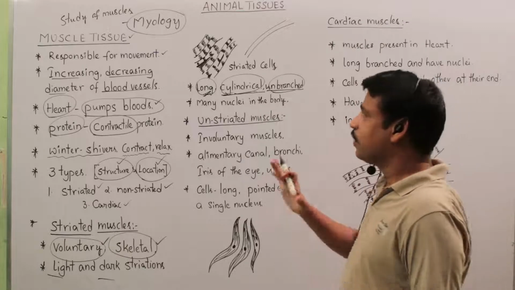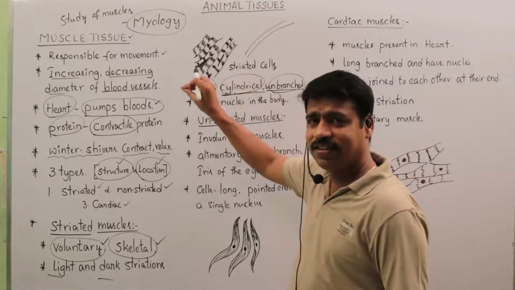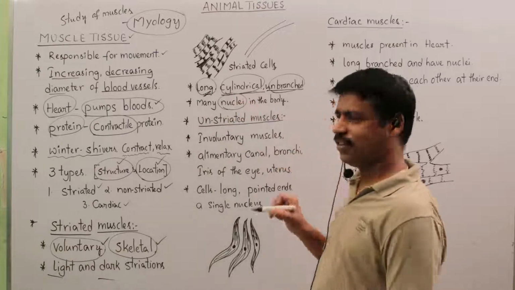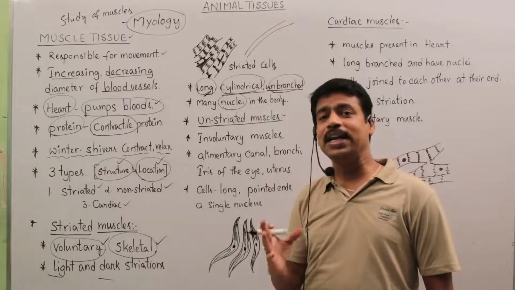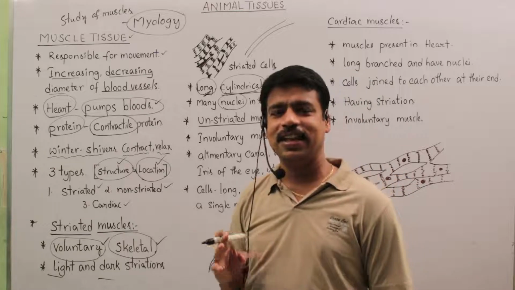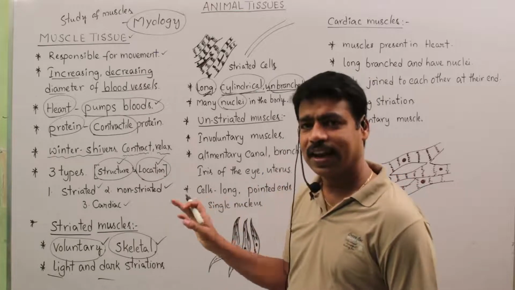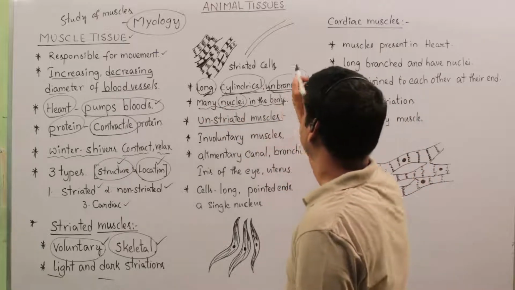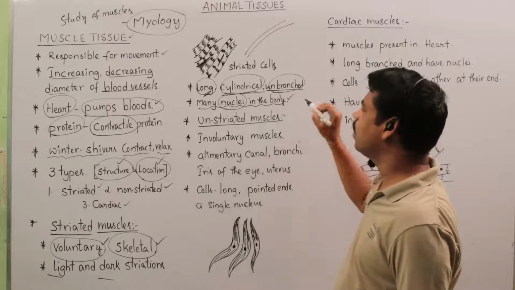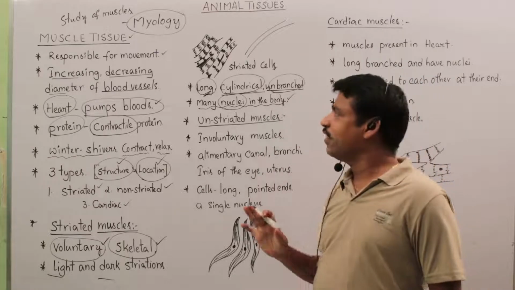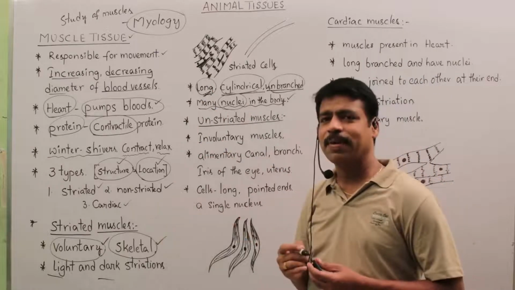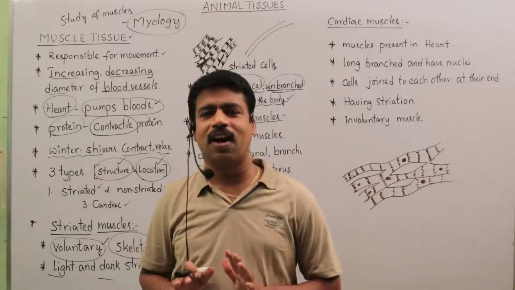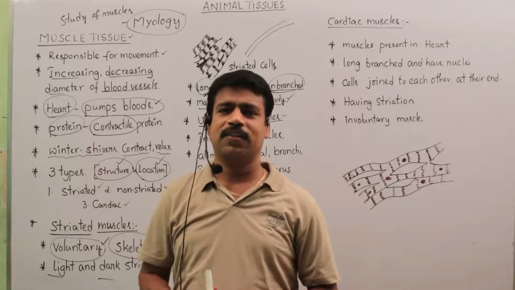This tissue contains cells that each have many nuclei. So multinucleated cells are seen in striated muscles. Many nuclei are seen in this body. So this is the importance of striated muscles. Striated muscles can move by our wish, hence these are called voluntary muscles.